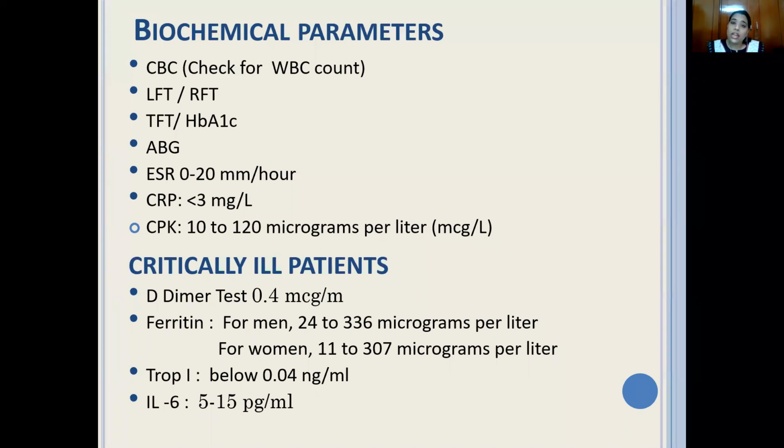Similarly, interleukin-6, which is one of the chief cytokines, which is also part of the inflammatory response that some of the patients show, that also can be checked, or rather is checked in critically ill patients, and it may be high. And if these parameters are high, that actually also predicts the patient prognosis.